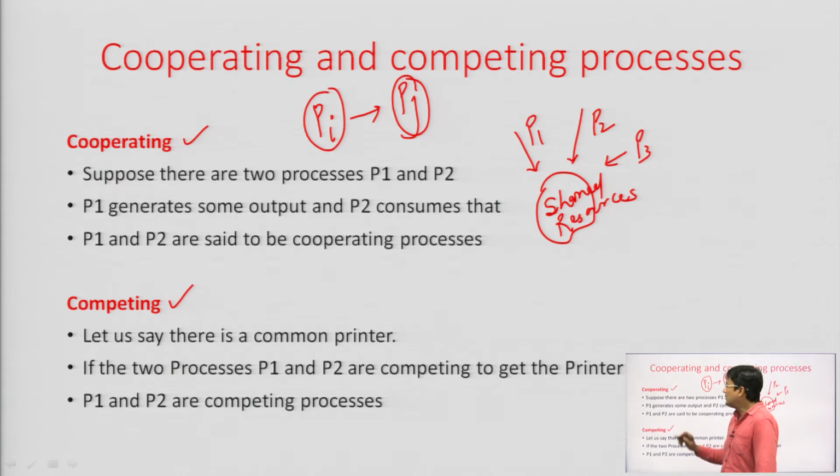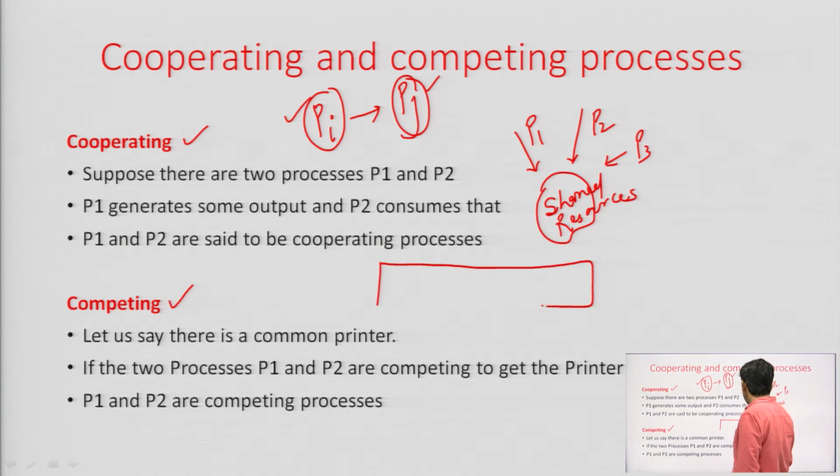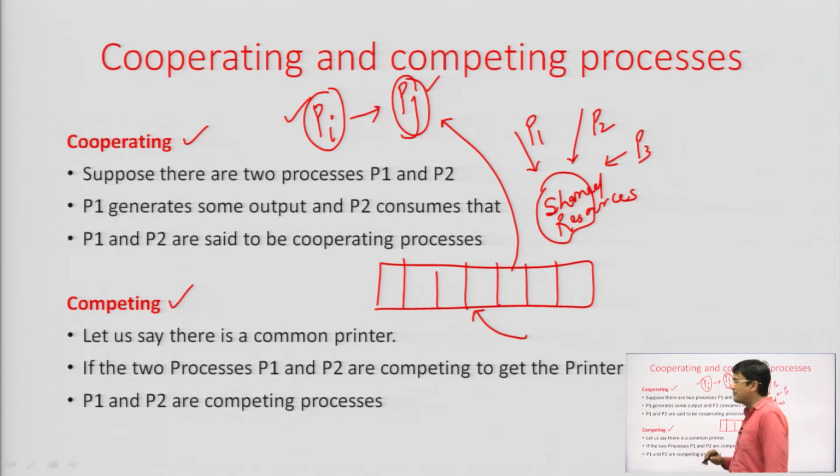There are certain situations where we see the system as cooperating, but actually the processes are competing. For example, in the first example, Pi is producing some output and Pj is consuming that item. All the items produced by Pi are kept in some buffer, and that buffer is used for taking an item for Pj.